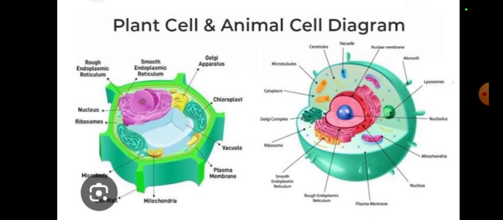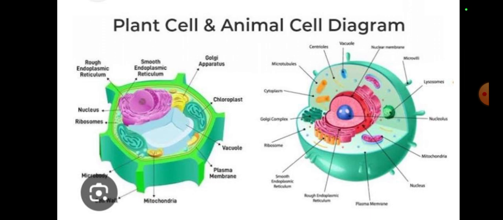Like in our body we have a brain that controls everything, in a cell we have the nucleus. In the nucleus we have chromosomes, which are thread-like structures, and they further contain genes, and each gene has one piece of information that controls some part of your body. There are many chromosomes, and in one chromosome there may be thousands of genes present.